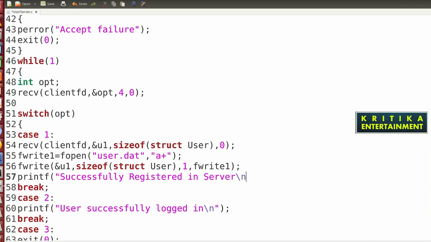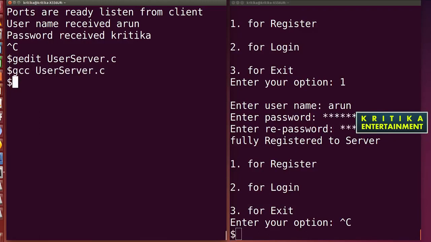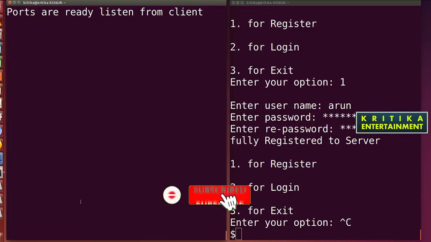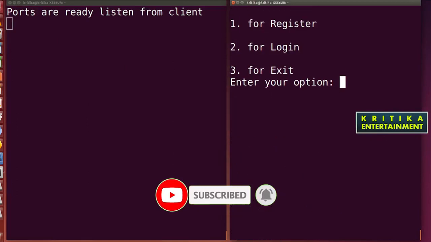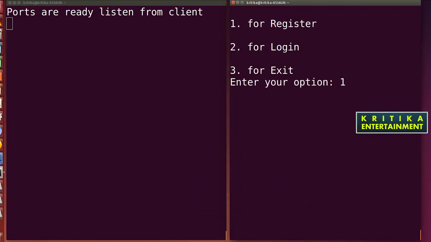Okay, so it will be server. Then I'll check whether it is working or not. I will compile this. Yes, successfully compiled. Then this side also I will compile. Then press 1.